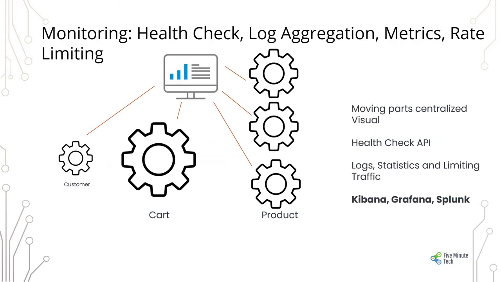The next part is monitoring. We need to keep monitoring our services and check their health and do proper logging, and have a metric system in place which lets us know about the load each service is going through. We can also do things like rate limiting to prevent a large number of hits going into a particular service. This could be achieved through Kibana, Grafana, or Splunk.